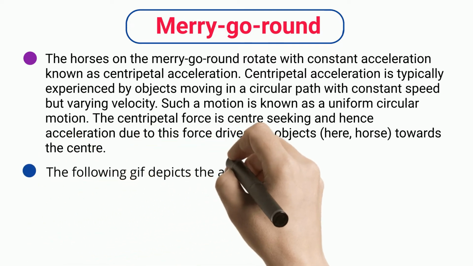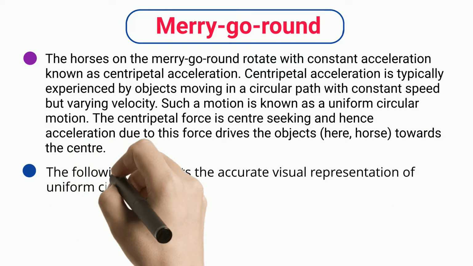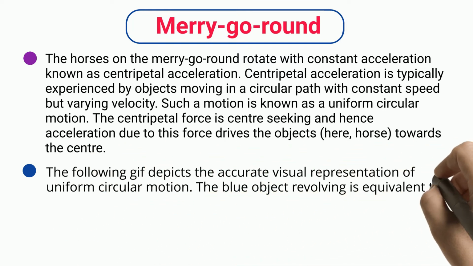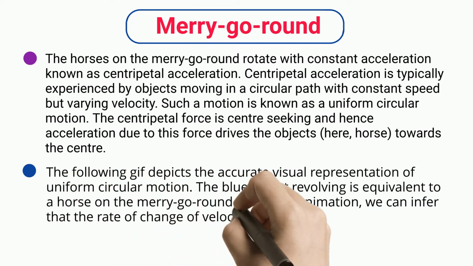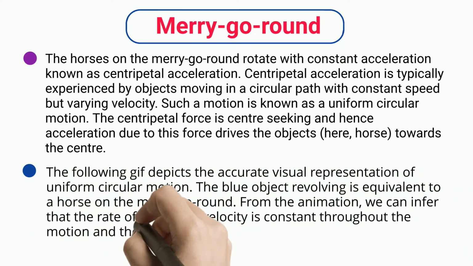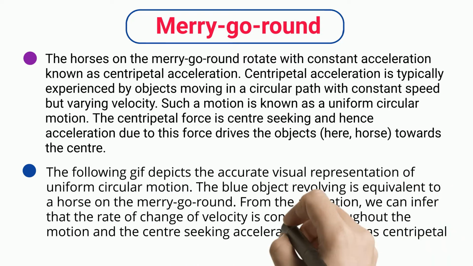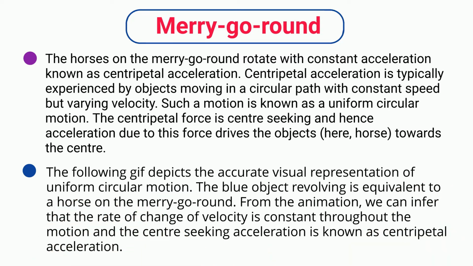The following GIF depicts the accurate visual representation of uniform circular motion. The blue object revolving is equivalent to a horse on the merry-go-round. From the animation, we can infer that the rate of change of velocity is constant throughout the motion and the center-seeking acceleration is known as centripetal acceleration.